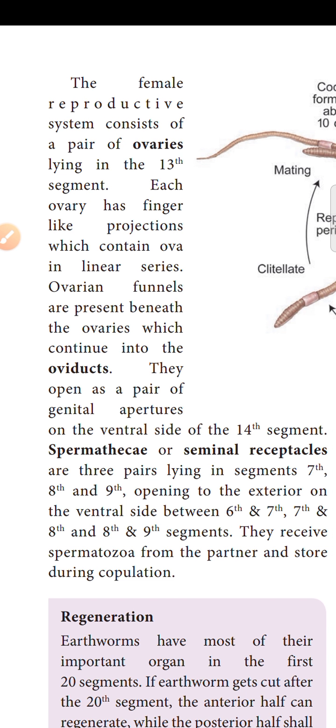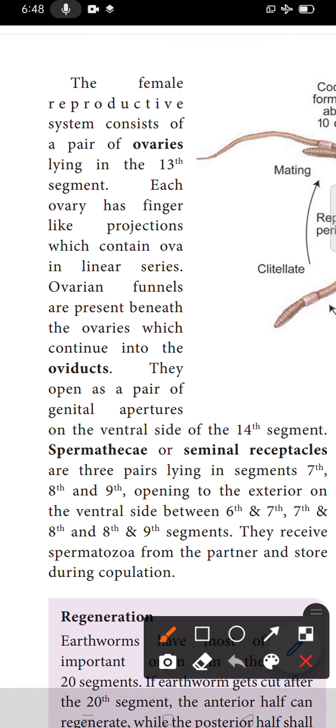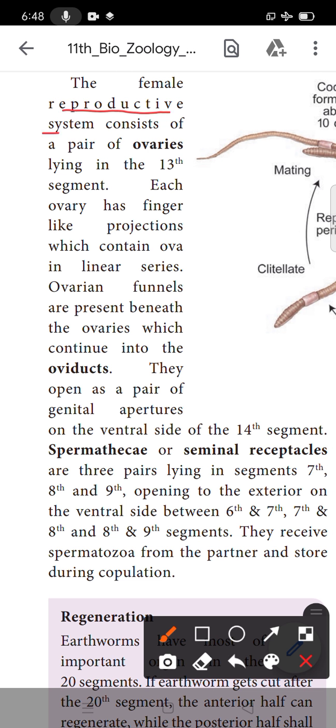Okay, we will see next the female reproductive part of the earthworm. The female reproductive system consists of a pair of ovaries in the 13th segment. Female reproductive part